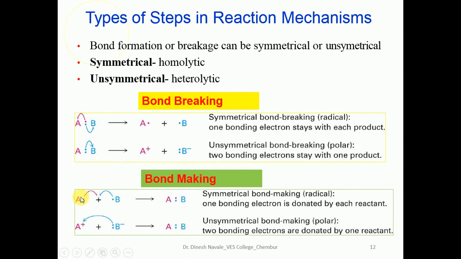So bond making is also the same thing. This is also having A free radical and B free radical. Both share one electron. If they form a covalent bond by the symmetrical process, they form one covalent bond. So this is bond making by the symmetrical process.